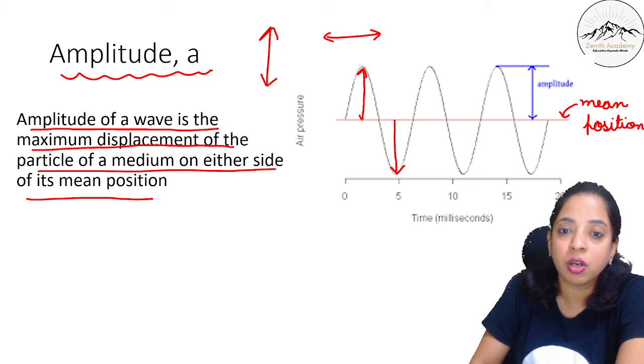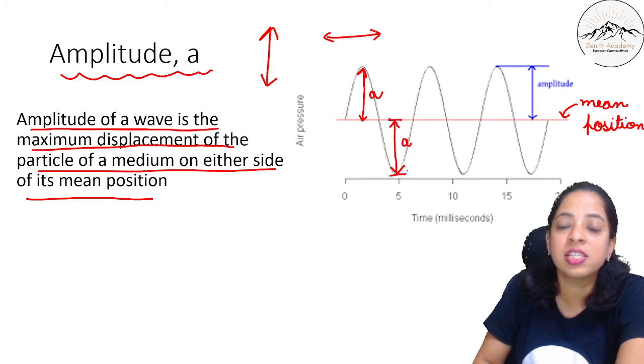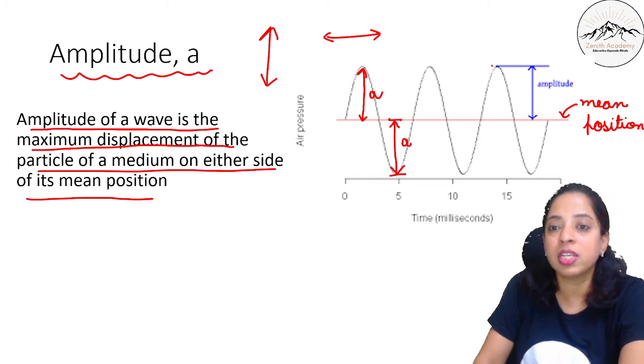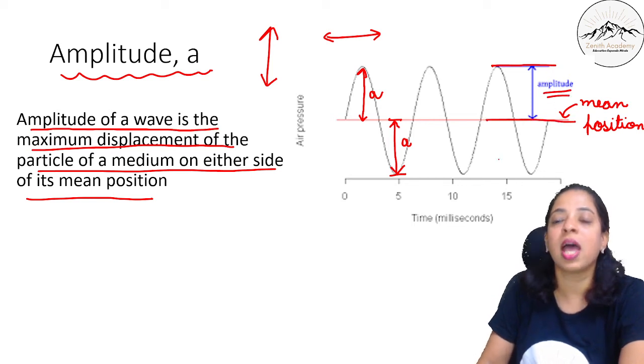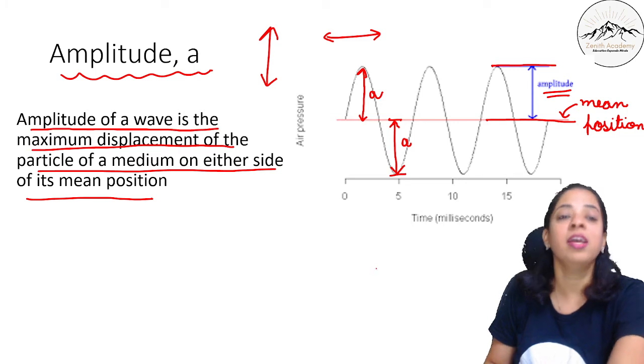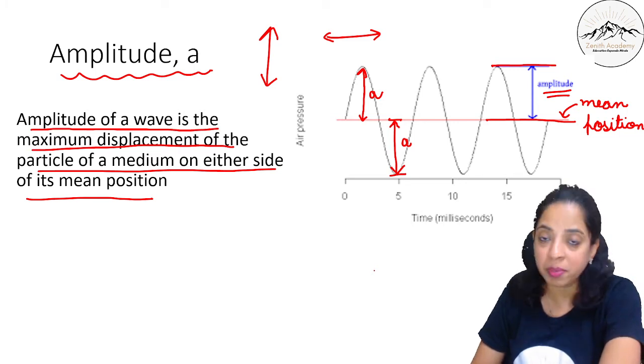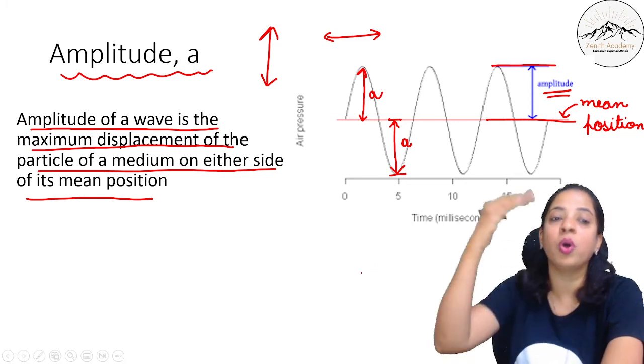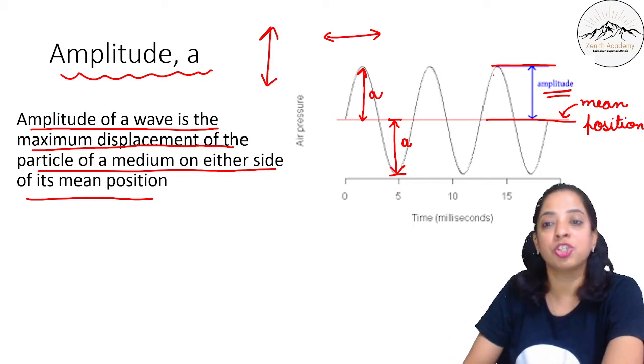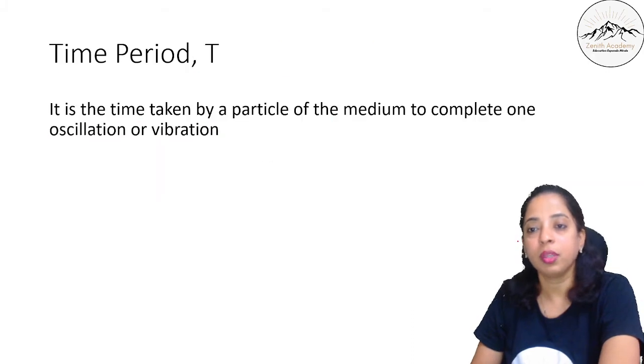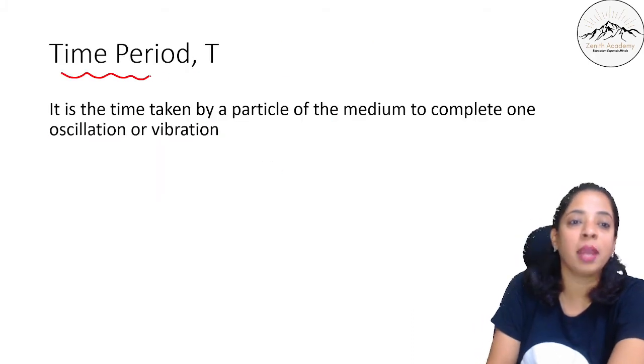This distance from the mean is known as amplitude, which is denoted by small a. Amplitude is the maximum displacement of the particle of the medium on either side of the mean position. This is also amplitude and this is also amplitude. Now, next is time period, which is denoted by capital T.